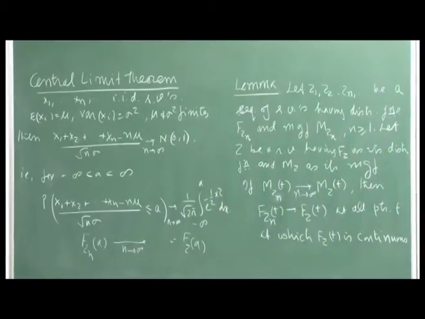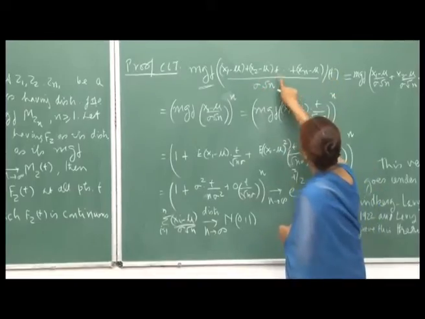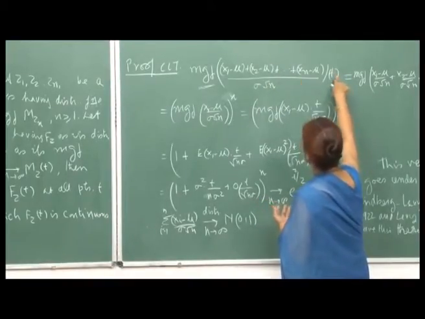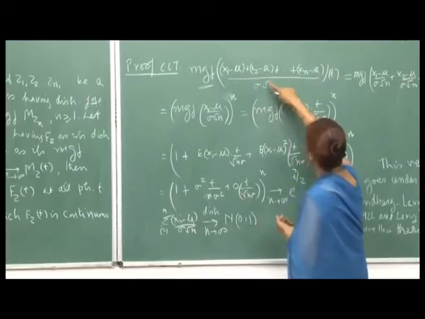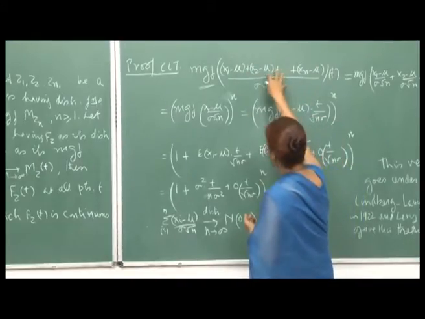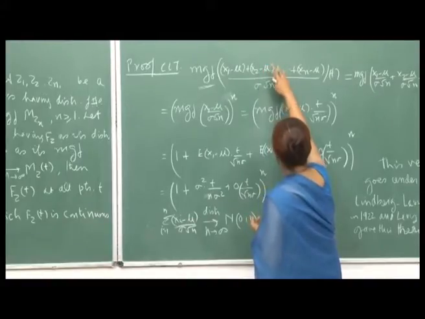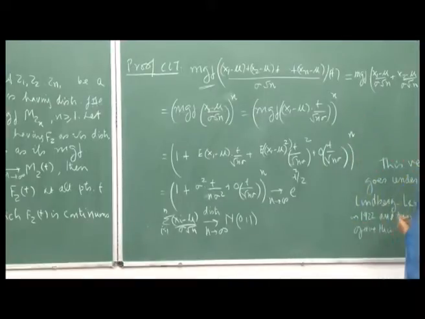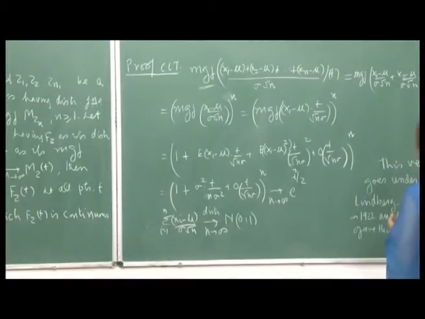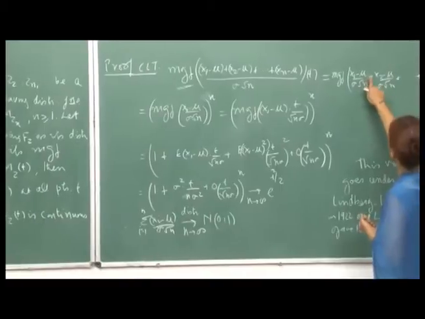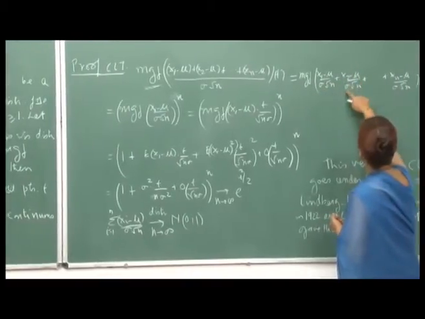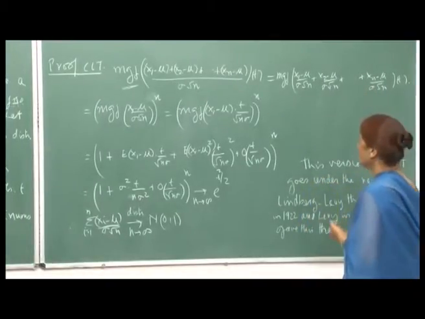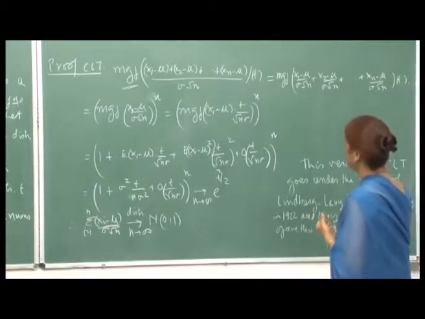At a point t, I define the MGF as the expected value of e raised to Zn t, which I can write as the expectation of e raised to t times (X1 minus mu upon sigma root n plus X2 minus mu and so on). Now, since X1, X2, ..., Xn are identically distributed and independent random variables.